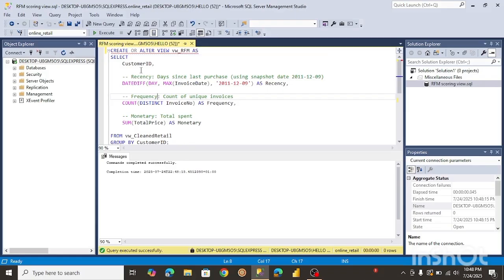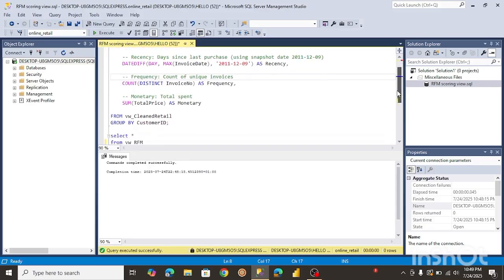To explain this, all we're doing is selecting the customer ID, and then trying to get the recency. This is the date we're going to use as the reference for the most recent date. It's going to check each customer's orders and when they made an order, and subtract that date from this one. That's how we get the recency. And here we're counting the distinct invoice numbers, and that will be the frequency, just to know how many times they are making an order. And of course, there's the monetary value, just to know how much each customer has spent.